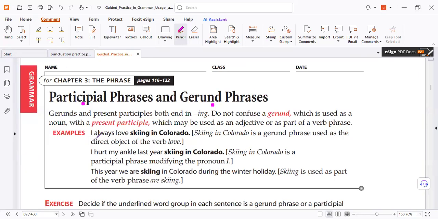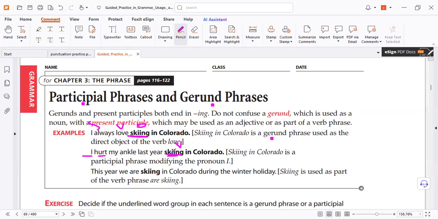Look, I always love. You love what? I love skiing. So skiing is the object, so it's a gerund. But look here, I hurt my ankle skiing. The present participle is just like a new clause: I hurt my ankle when I was skiing. But we don't write when I was, to make it as short as we can.